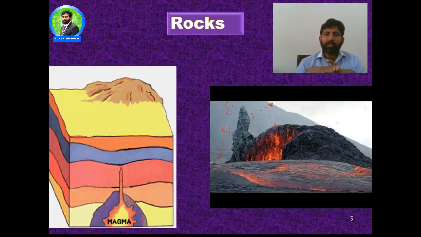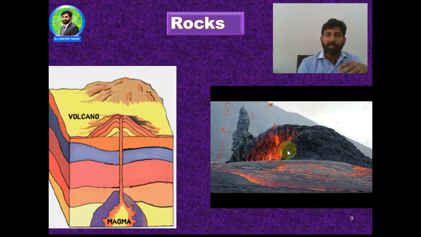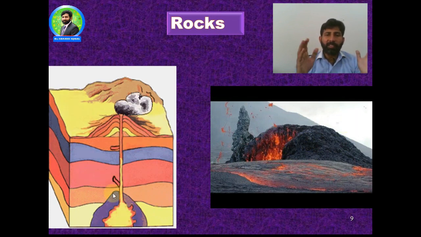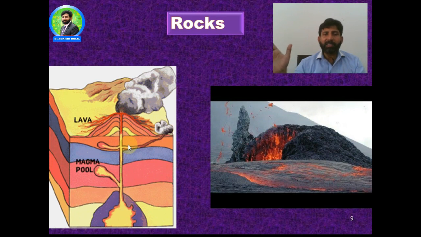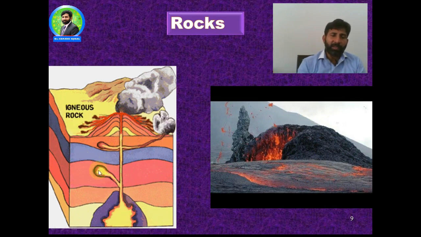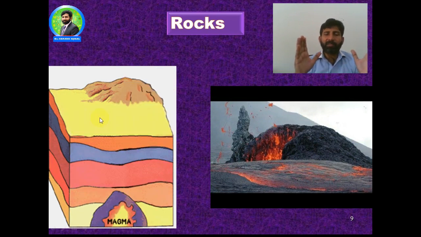Look here, this is igneous rock, and here is the animation. This is magma. Magma comes up to the surface of the earth by breaking the earth crust. The magma that cools down under the surface is plutonic. And this one comes out to the surface of the earth crust. This one is called volcanic igneous rock.